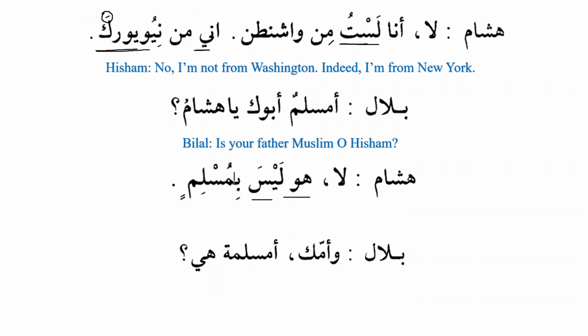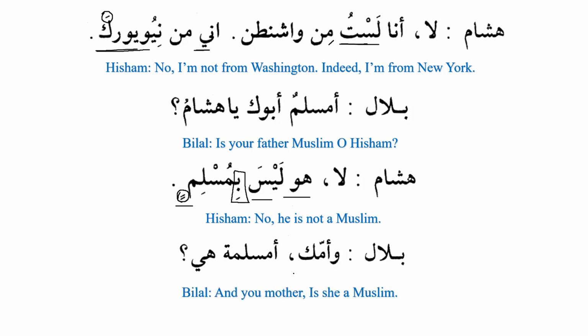And here, because it's not from the Quran, it's regular Arabic, we will say this is ba zaid. But when it is in the Quran, then we will say this is ba of emphasis. So Hisham says, La huwa laysa bi Muslimin. No, he is not a Muslim. And we know that ba is harf jar, and that's why the noun that comes after it will be majroor.